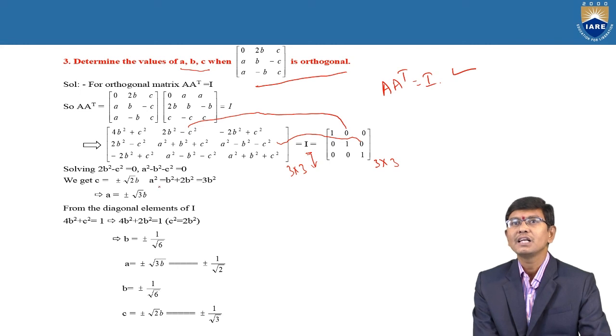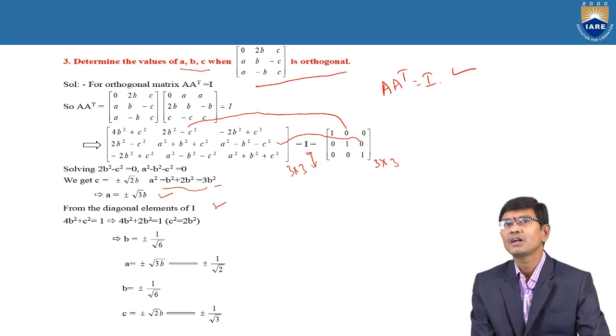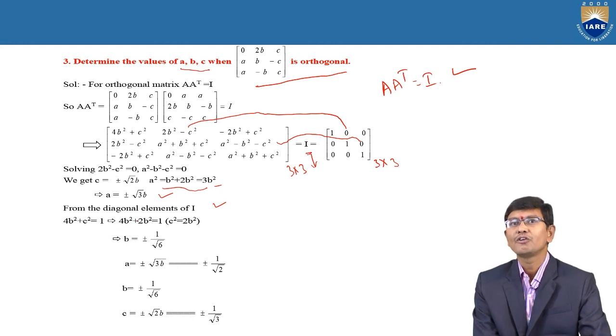And similarly, A square is equal to B square plus 2B square, which is equal to 3B square. Therefore, by using this equation, A is equal to plus or minus root 3 B. Therefore, from the diagonal matrix, one other value is 4B square plus C square. Already we considered C is equal to plus or minus root 2B, that is C square is 2B square. Therefore, 4B square plus 2B square is nothing but one, by assumption. Therefore, C square is equal to 2B square.